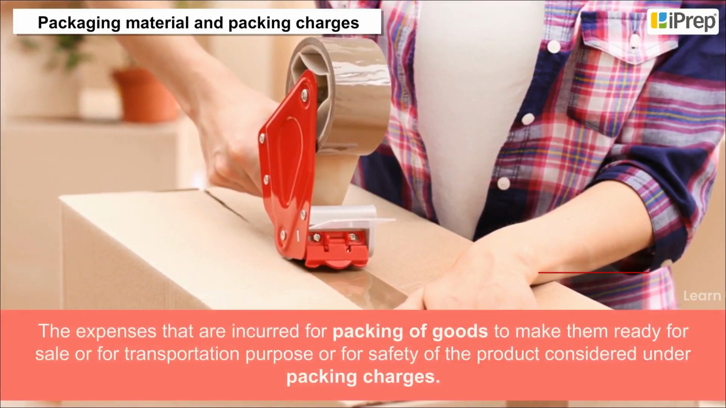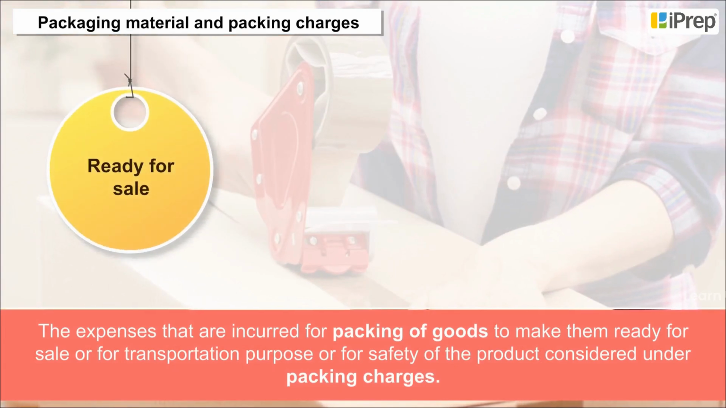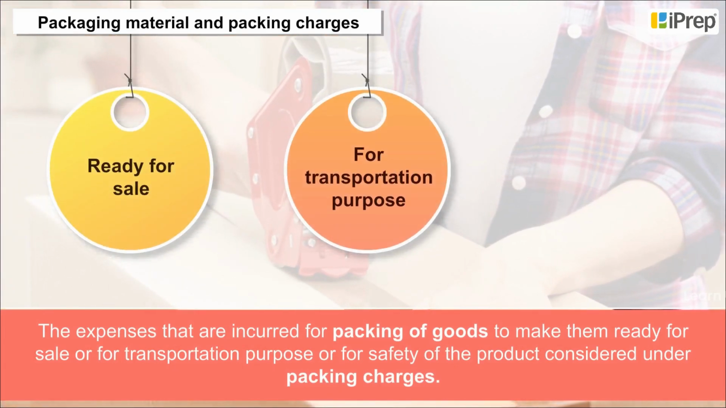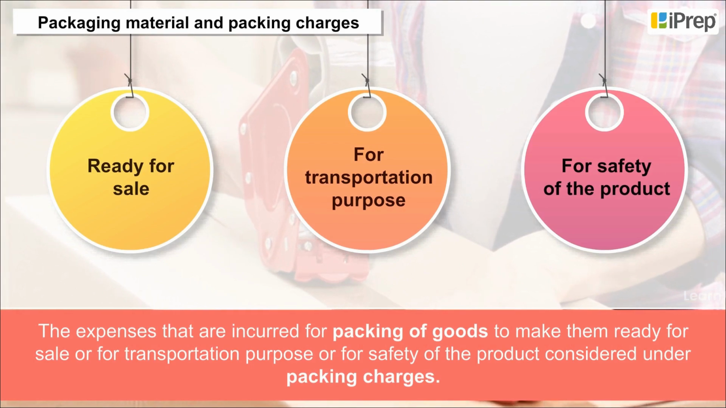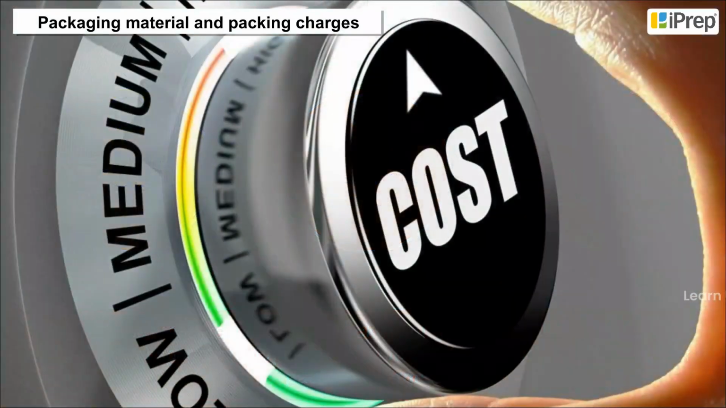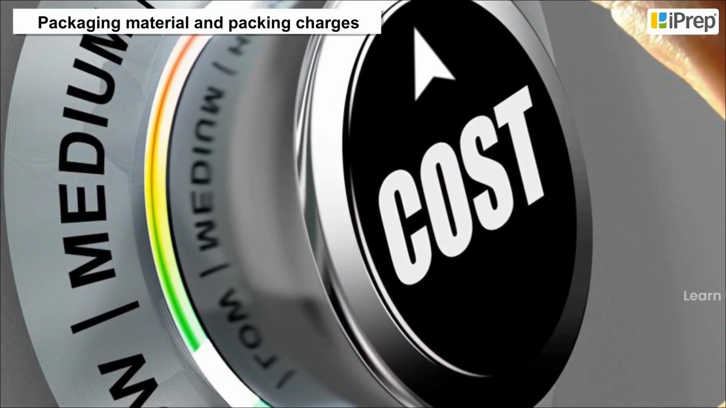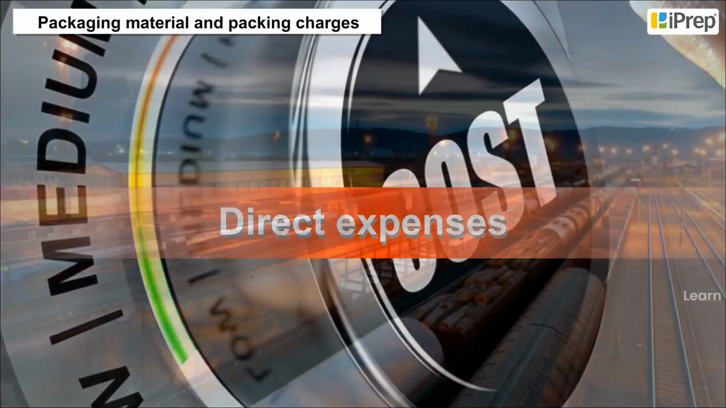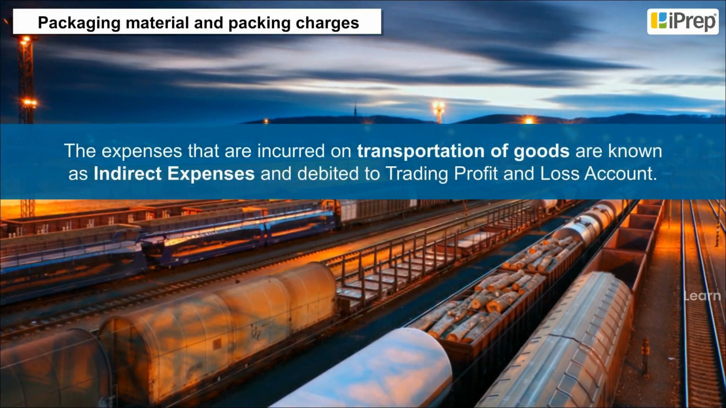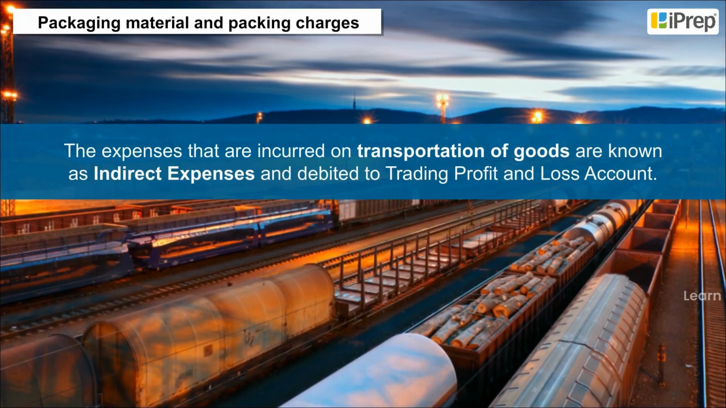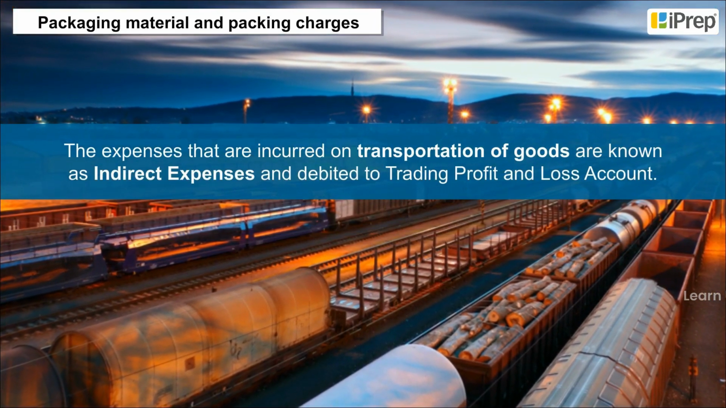The expenses that are incurred for packaging of goods to make them ready for sale, or for transportation purposes, or for safety of the product are considered under packaging charges. The cost of material that is used in packing of products is called direct expenses, whereas the expenses that are incurred on transportation of goods are known as indirect expenses and debited to trading profit and loss account.